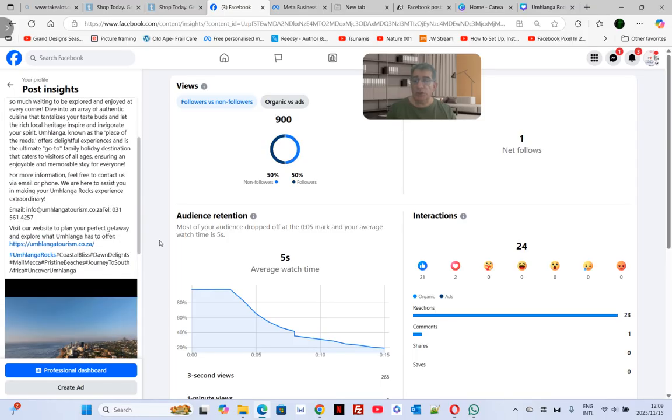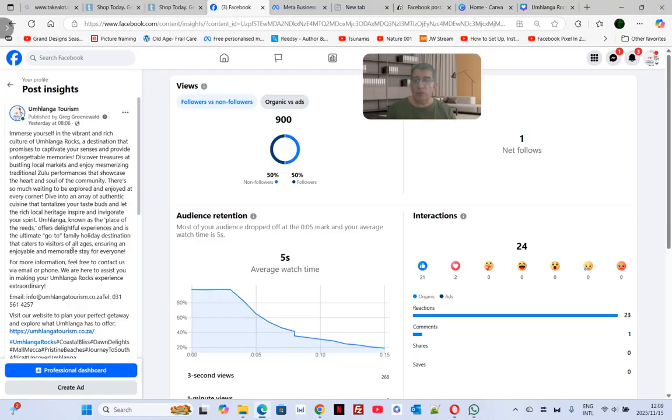Yeah. So what you do with this is that you keep track of this thing. And when you do the next boost, okay, you use this post. It's been well received. Look at all this. Reactions, 23. Don't know who's crying over there. Maybe nobody. Nobody's cross. There's 2 loves and 21. This is really done well. Really, I like. I didn't expect that. So, getting back to what I'm saying, moving, look at that, 50%. Really, really good. I'm so stoked with that. Okay, so I'm glad I was able to show this to you. Keep track on your insights.